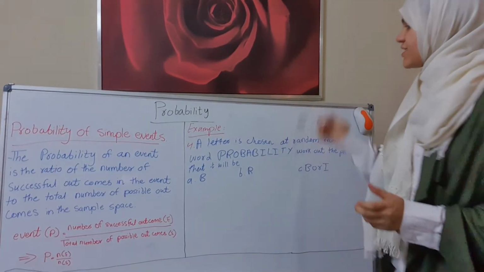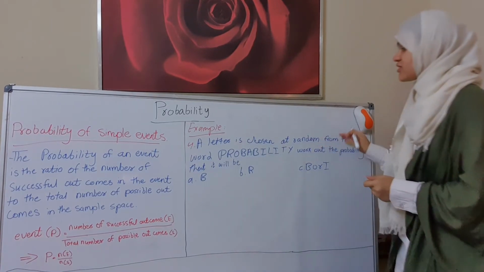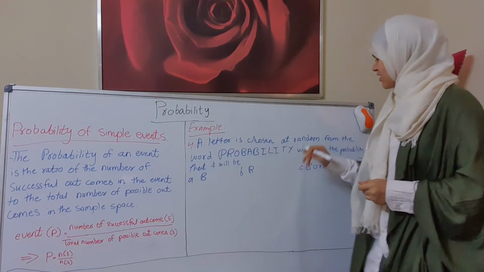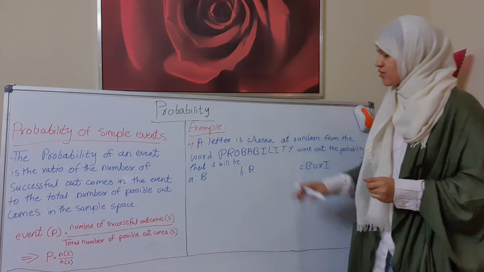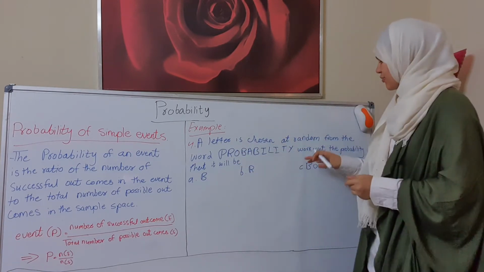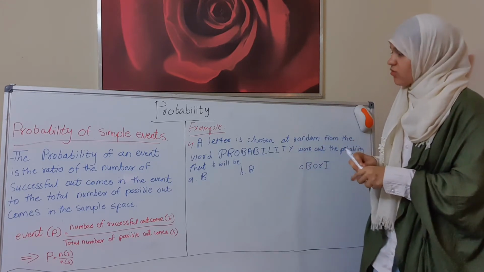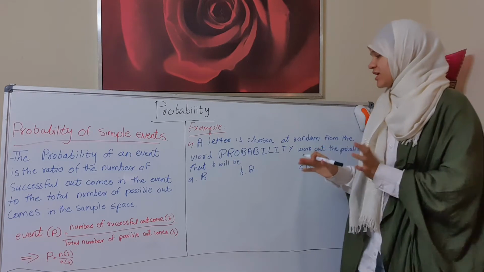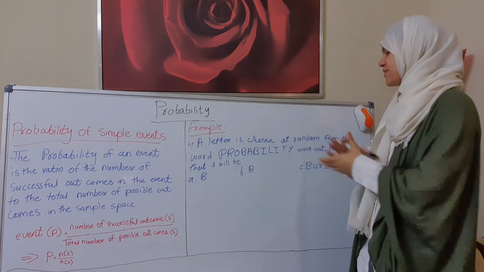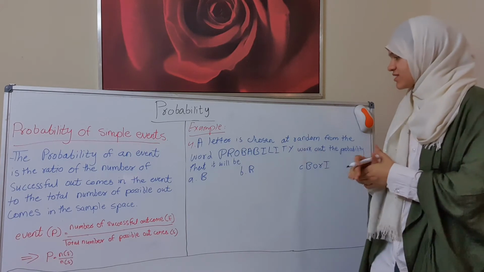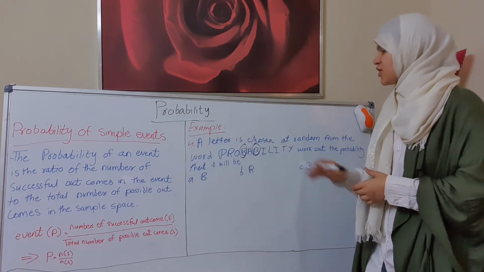Now let's continue with example number 4. A letter is chosen at random from the word probability. Work out the probability that it will be a capital B, or a capital R, or a capital B or I. Okay, now what we will do here, we will see first of all how many B's we have in the word probability. We have 2, right? Here is 1 and here is 2.